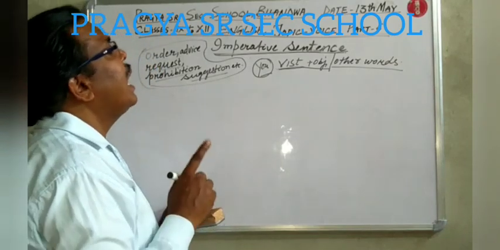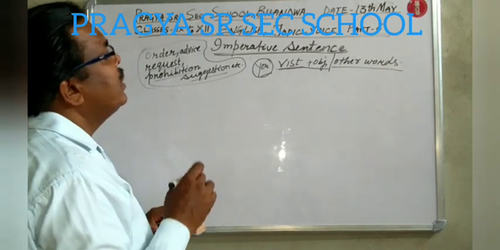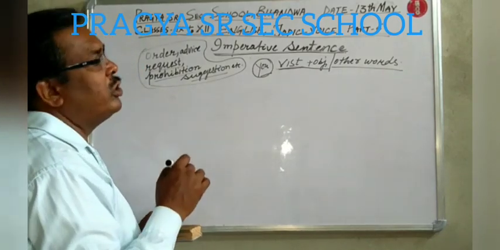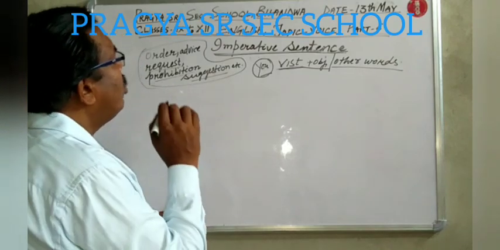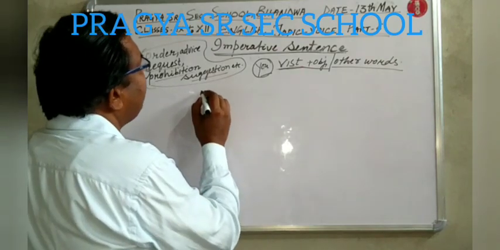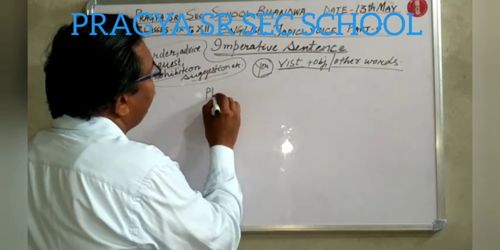Now we shall see how to change an imperative sentence into passive voice. There are many structures, and I am going to tell you according to structure. So let us first start with please or kindly.